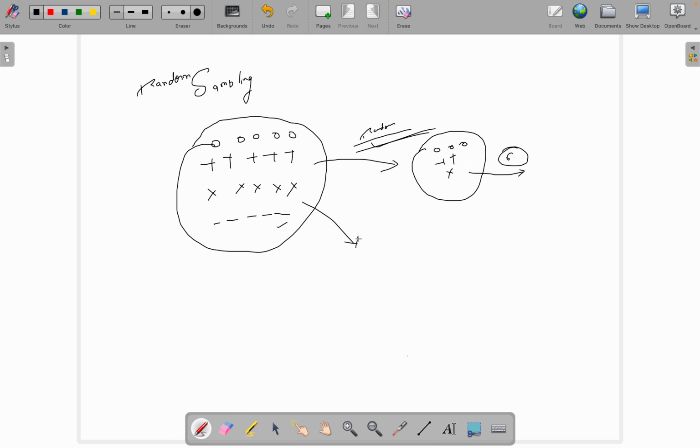Another method that is used is systematic sampling.